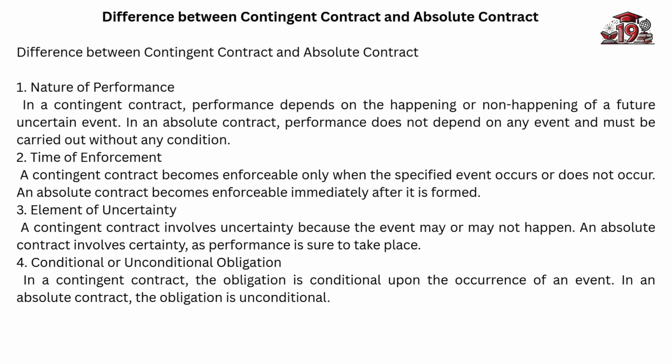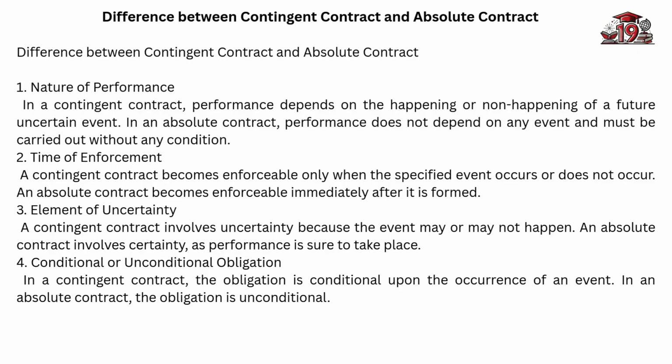Difference between contingent contract and absolute contract. Nature of performance. In a contingent contract, performance depends on the happening or non-happening of a future uncertain event. In an absolute contract, performance does not depend on any event and must be carried out without any condition.